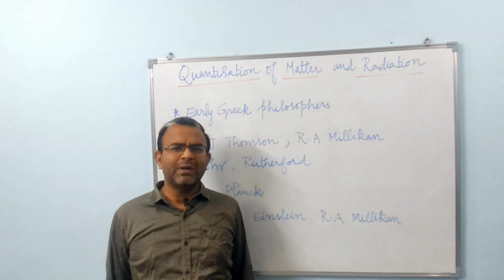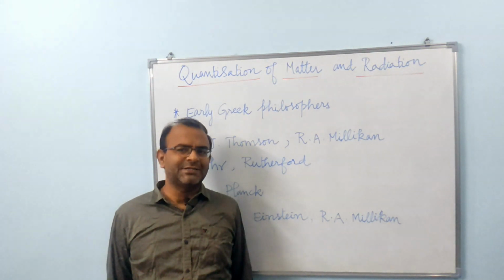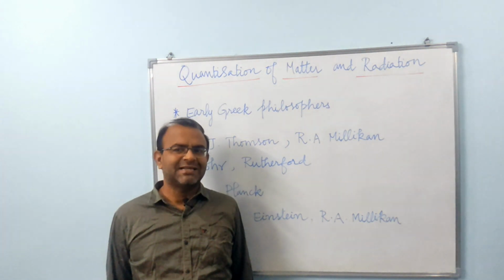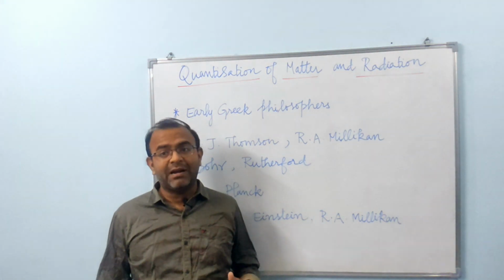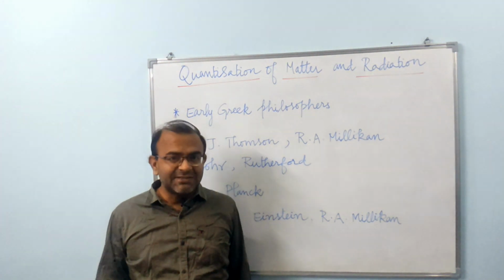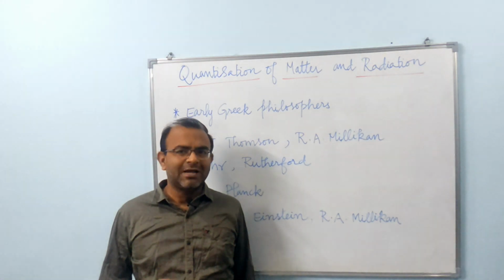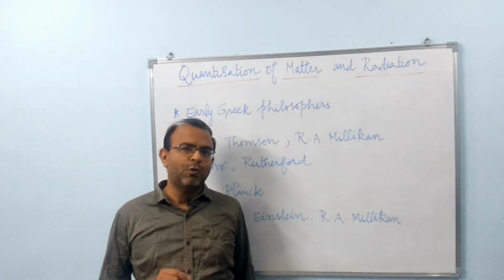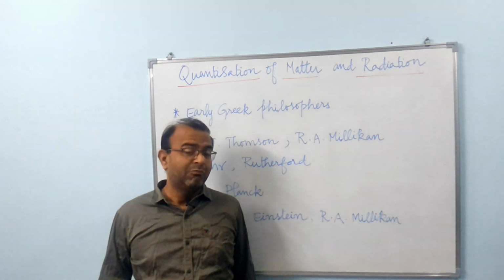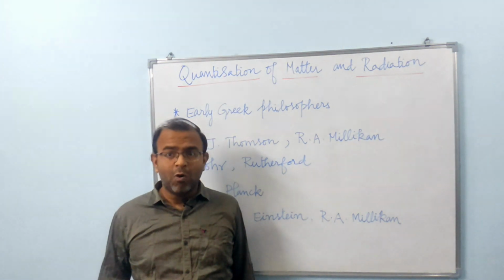Now, this also implies that the said physical quantity can always be expressed as an integer times a fundamental quantity. This fundamental quantity is called the quantum of that quantity. The plural of the word quantum is quanta.